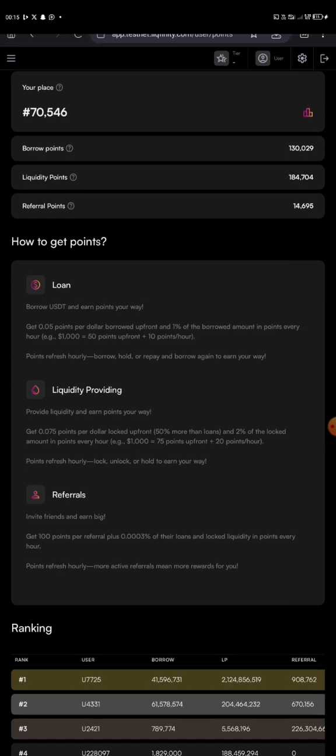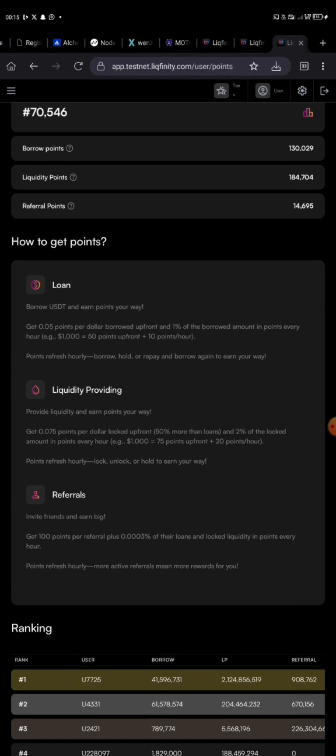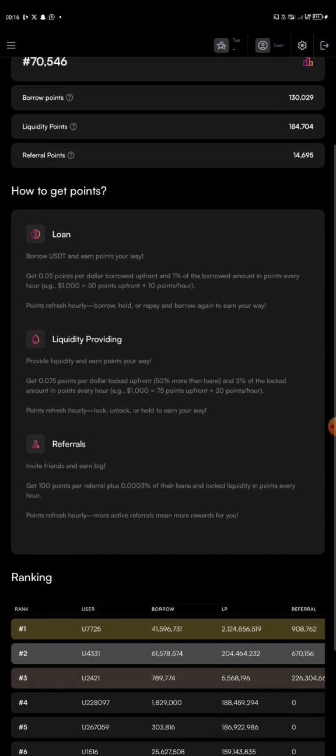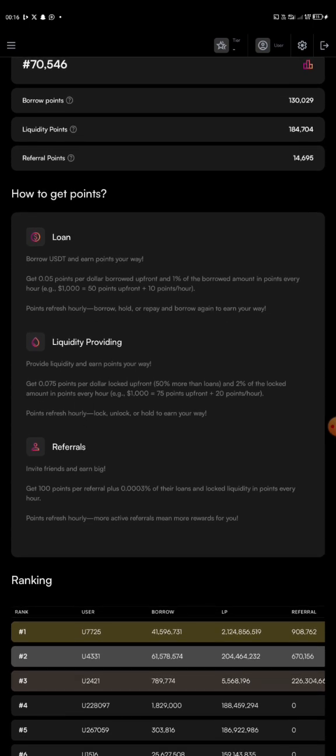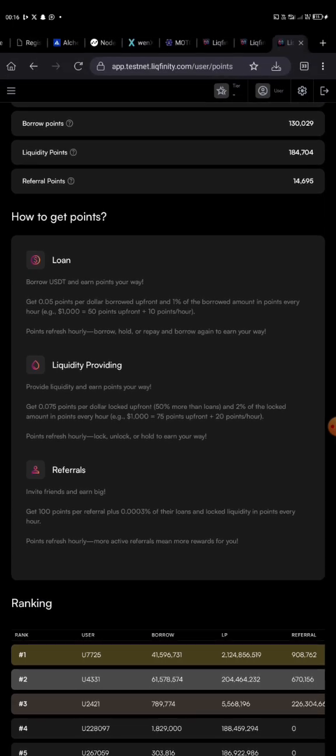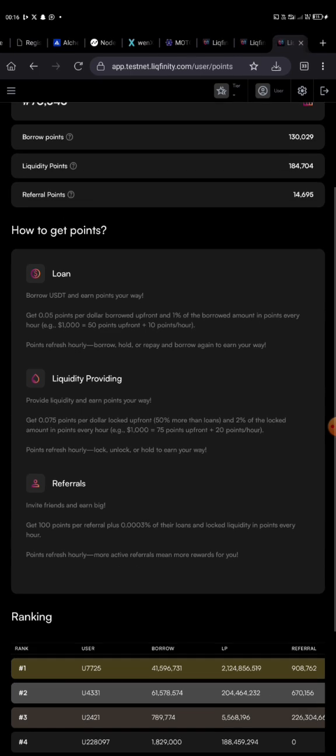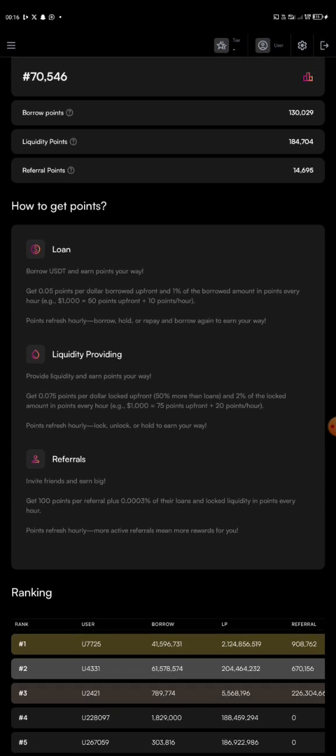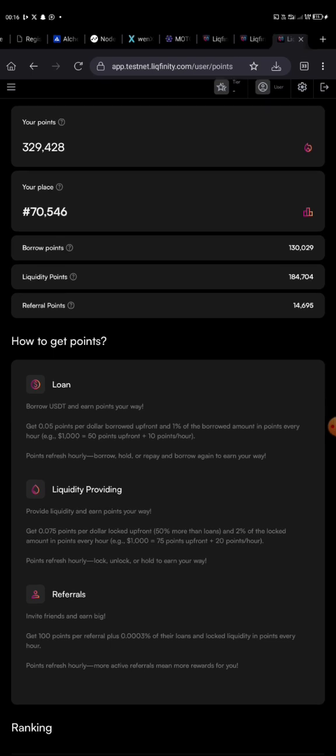They said, for example, if you borrowed $1,000, you will be getting 50 points plus 10 points. That is 60 points, and you'll be getting 10 points every hour, which is like 1% of what you borrowed. If you borrow $10,000, you'll be getting the sum of 100 points every hour, which will be added to your points.